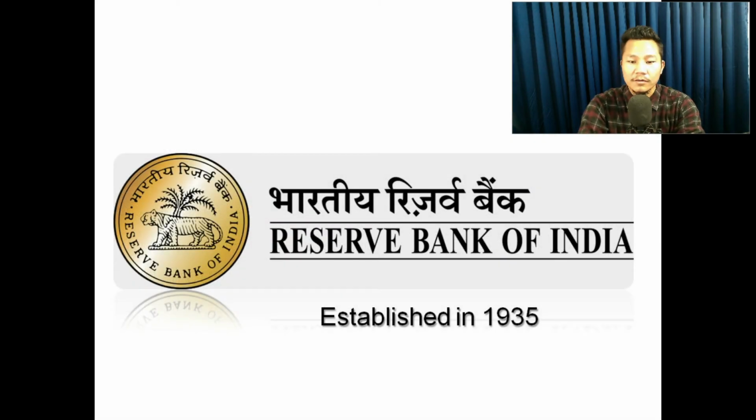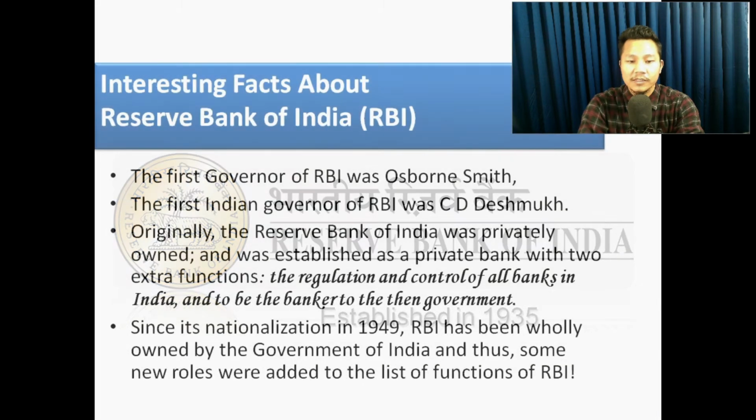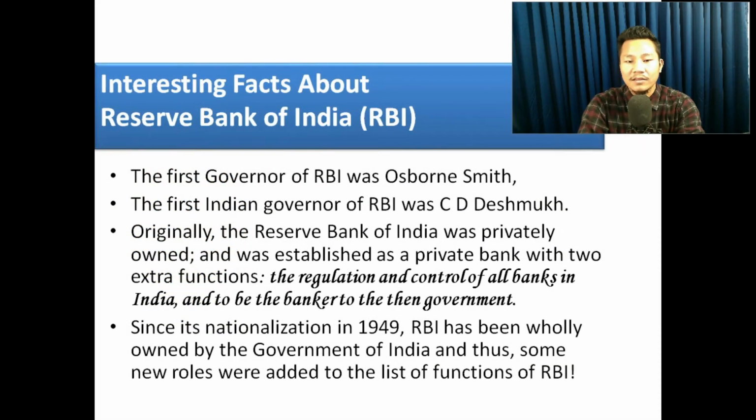So let us see about this Reserve Bank of India. This RBI was established in the year 1935. So let us study again some interesting facts about RBI. Number one is that the first governor of RBI was Osborne Smith. The first Indian governor of RBI was C.D. Deshmukh. You have to remember all these things.